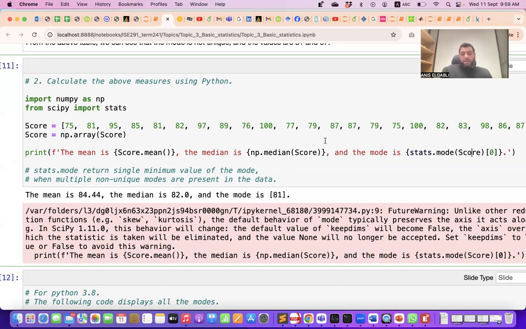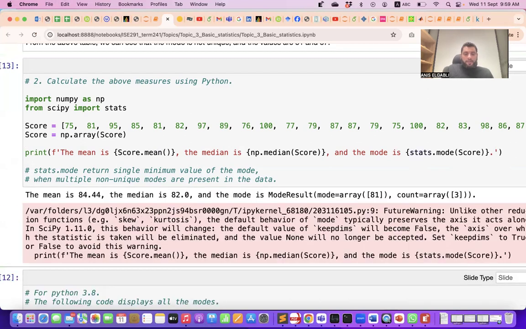in order to retrieve the mode. As you can see here, we pass an index 0 to retrieve the value, because, let me first run it without indexing. So here, if we run, this is what we get. This is the mean. This is the median. And as you can see here, the mode, what is it? We have two arrays.